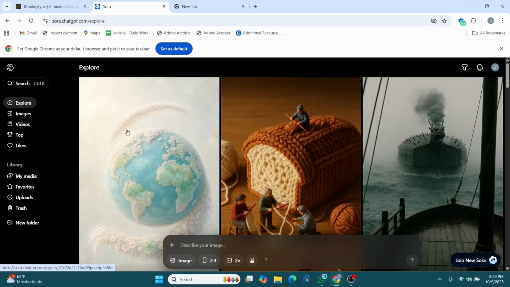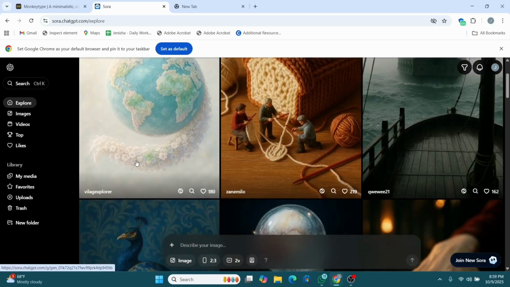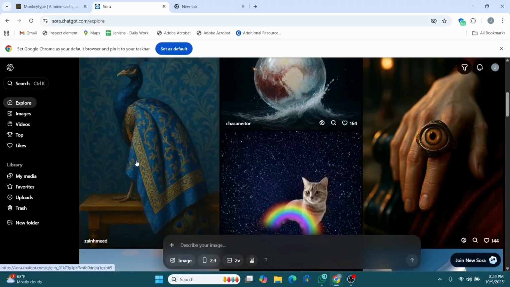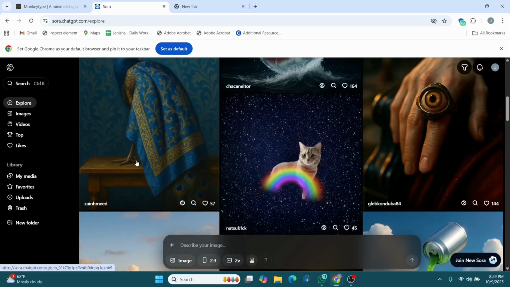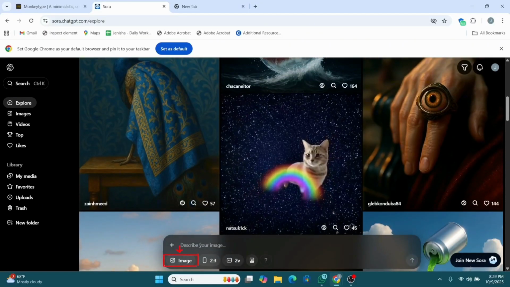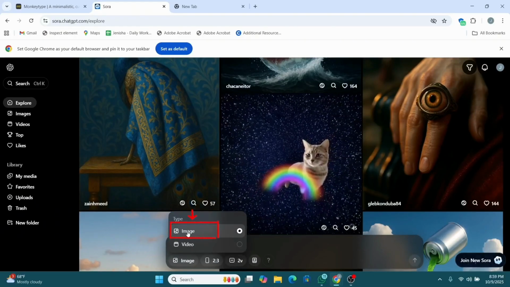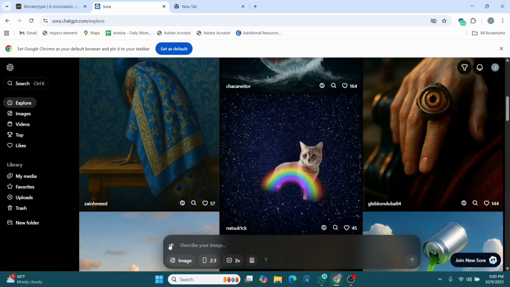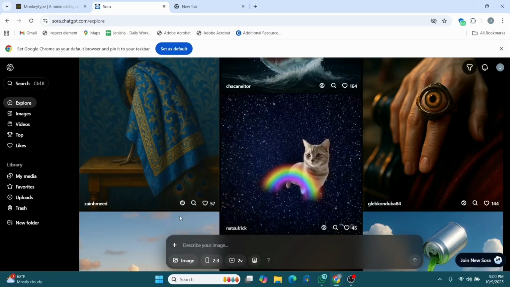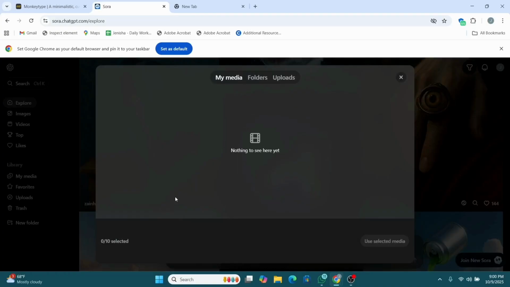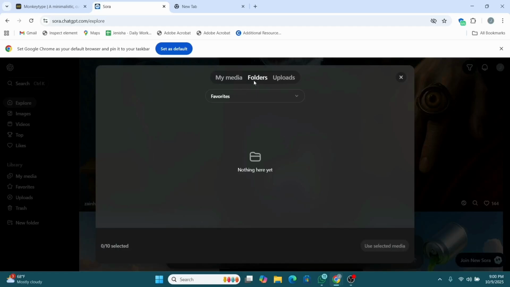If you try to control it, how do you do it? So for that, once you open up sora.chatgpt.com, here you can just go over to this image section, describing your image section. If you're trying to upload an image, make sure that you choose from the library or upload from your device. You are not uploading any kind of real photos or videos of yourself if you're using Sora for testing.